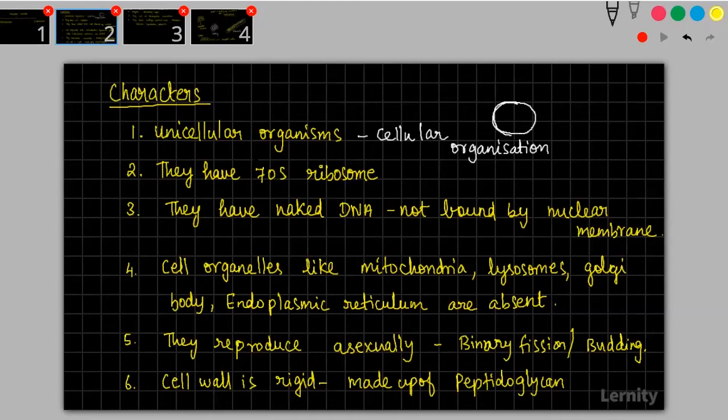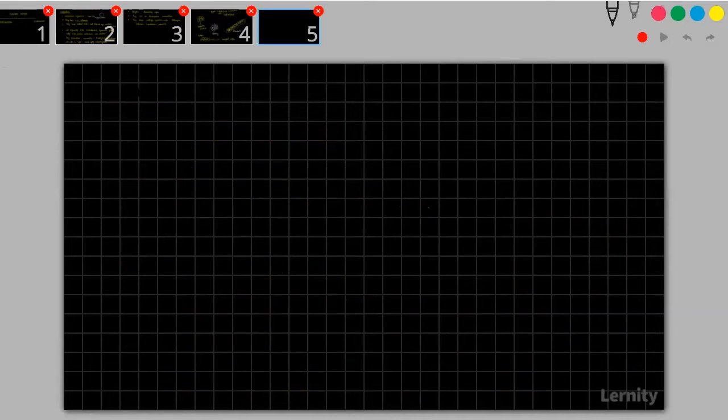They have a 70S ribosome unit. So what is the meaning of 70S ribosome unit? Prokaryotes have a ribosome. Eukaryotes have a ribosome.